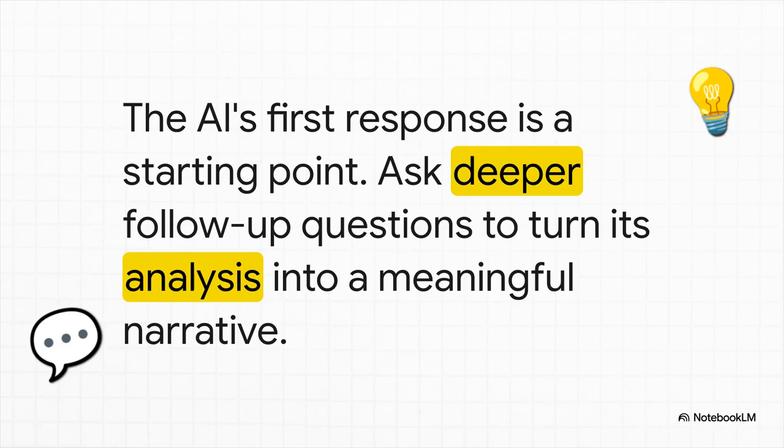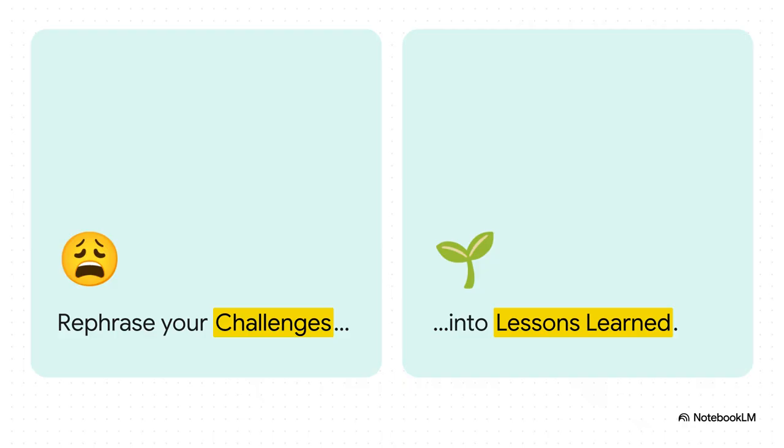Now we get to step two, harvesting insights by turning this into a real conversation. You've got to ask follow-up questions. Hey, what's up with this theme? Or tell me more about this connection. This is how you turn a simple analysis into your story. And you've got to try this one. This is a powerful reframe. Ask the AI to turn your list of challenges into a list of lessons learned. Just that one simple command can totally shift your perspective. All of a sudden, those hard times become the very source of your growth.